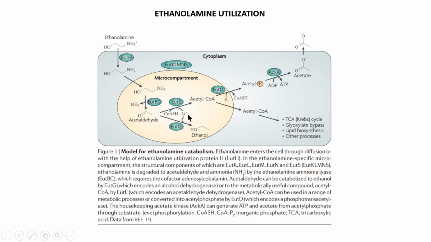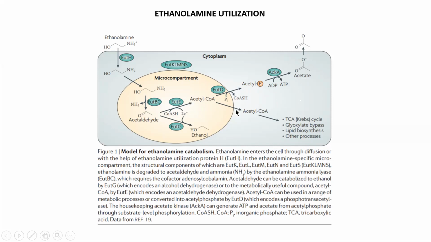Okay, now acetyl coenzyme A will be further converted into acetyl phosphate in the presence of the gene eutD, which encodes the enzyme phosphotransacetylase. Now this acetyl phosphate will be further converted into acetate in the presence of the enzyme acetate kinase, which is encoded by the genes eutP and eutQ, and here production of one ATP molecule takes place.